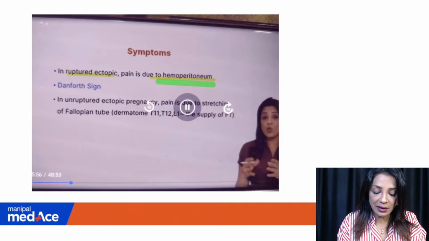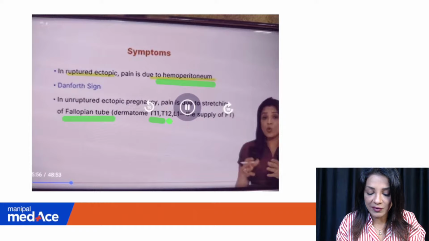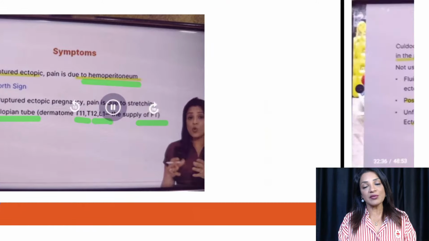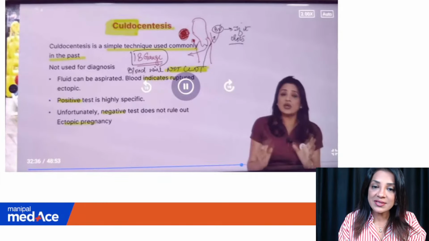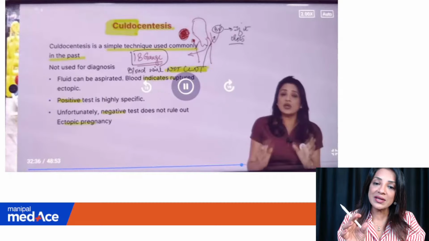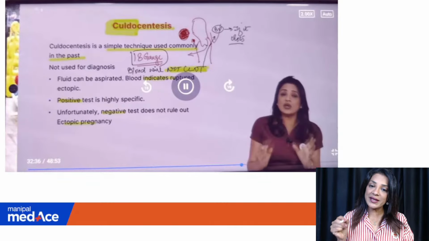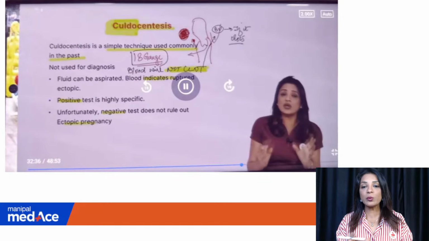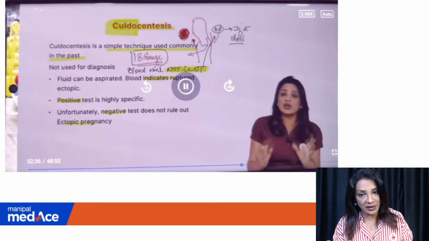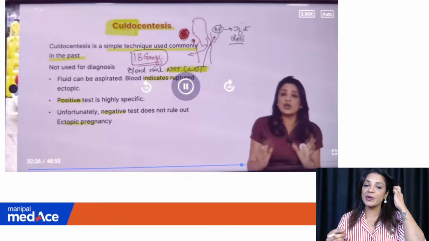Danforth sign is in the ruptured pregnancy, pain is due to stretching of fallopian tube, dermatome T10, 11, 12. That is a supply of the fallopian tube. Culdocentesis is what they have just told you. Culdocentesis means you are aspirating some fluid from the pouch of Douglas. So culdo means, cul-de-sac is basically the pouch of Douglas, and centesis means you are aspirating the blood.